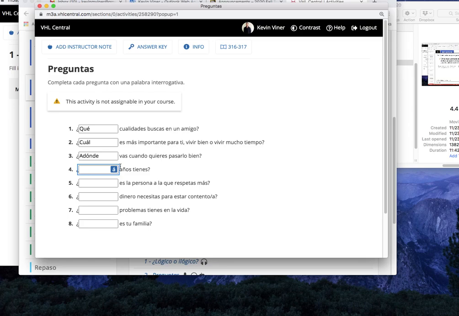Cuatro. Blank años tienes. Pause. And we're back. Should be fairly comfortable with this one. This is a fixed phrase, right? ¿Cuántos? ¿Cuántos años tienes? That's how we ask, how old are you in español? Cinco. Blank es la persona a la que respetas más.